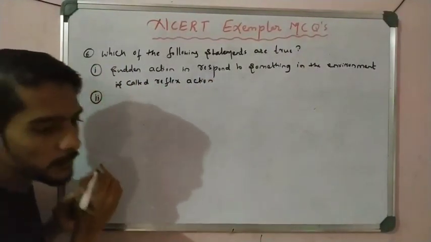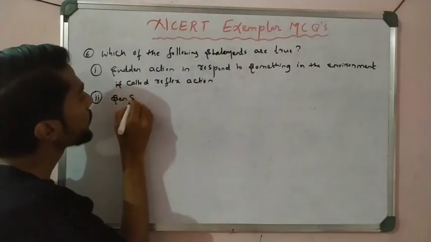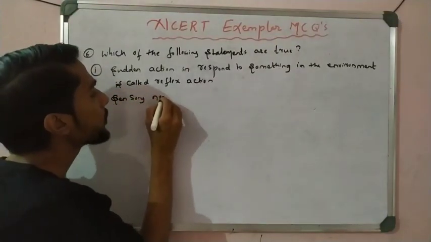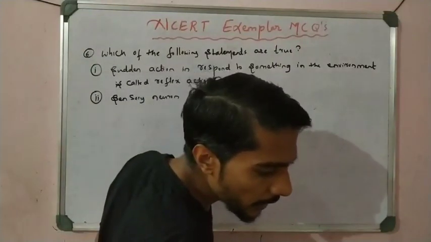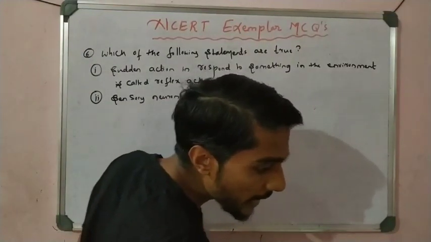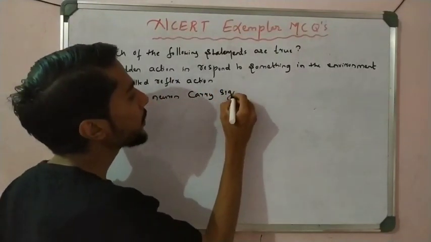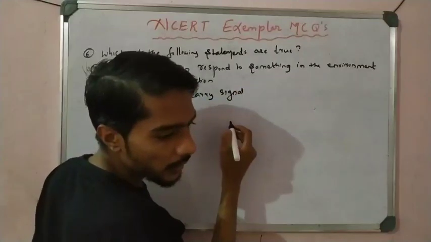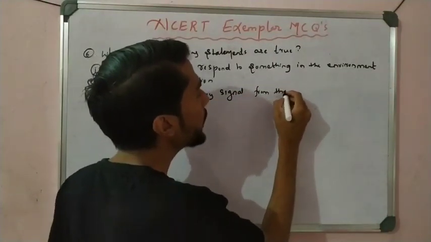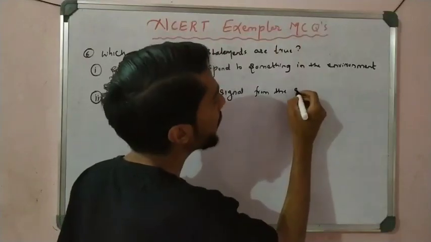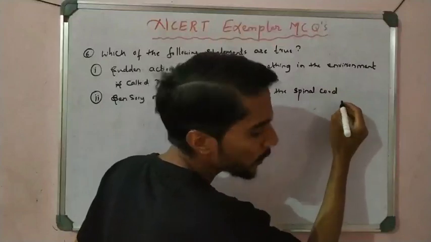Statement second says that sensory neuron carries signal from the spinal cord to muscles.